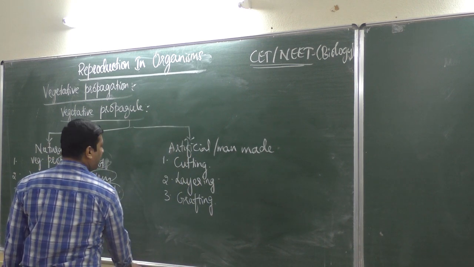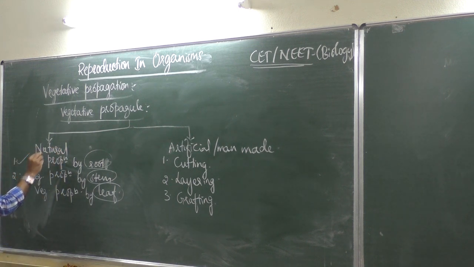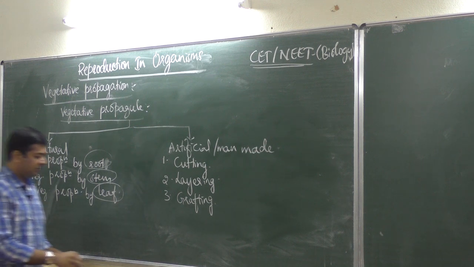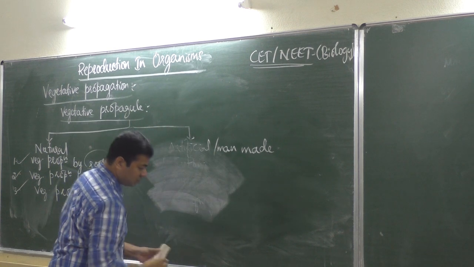Under the natural method, one by one in detail we will learn. First, vegetative propagation by root, then vegetative propagation by stem, then vegetative propagation by leaf. Then we will go to the artificial method.